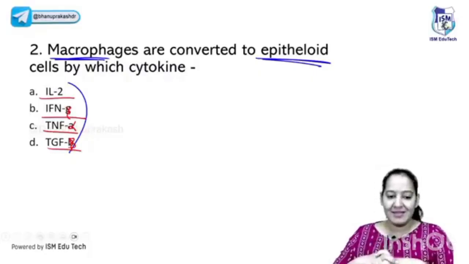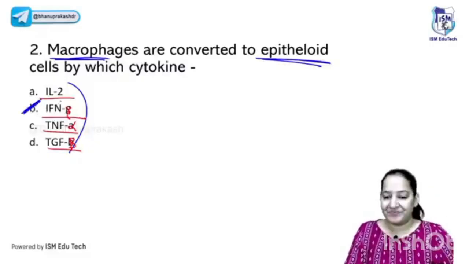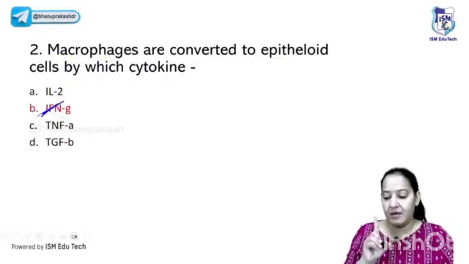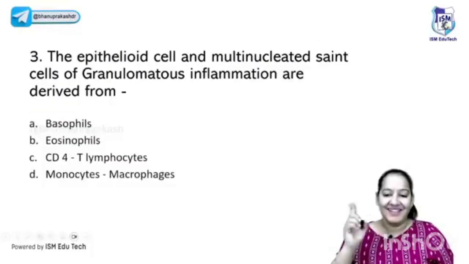Everyone else is also right? No, the answer is not C. What is the correct answer? Yes, the answer is B. It's interferon gamma, which converts the macrophages to epithelioid cells. Some of you are saying TNF alpha. No, TNF alpha is responsible for the fibroblast. Interferon gamma is the answer. The next question is in front of you.